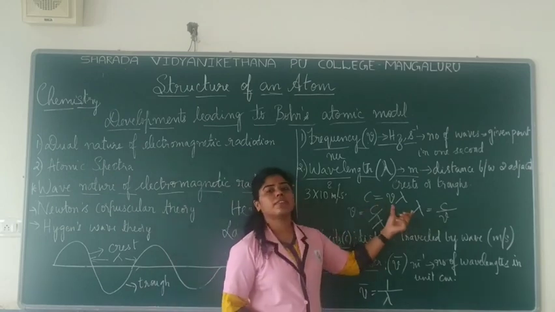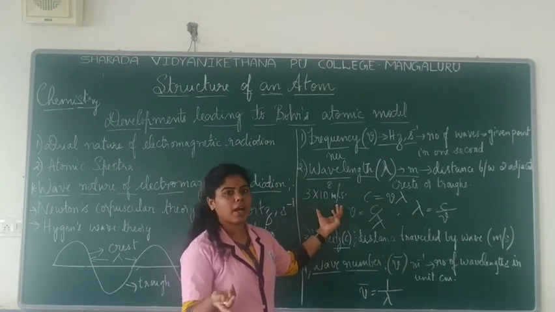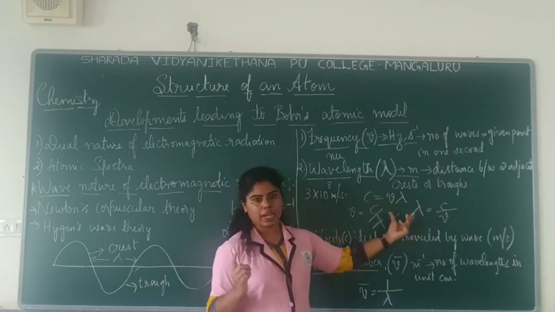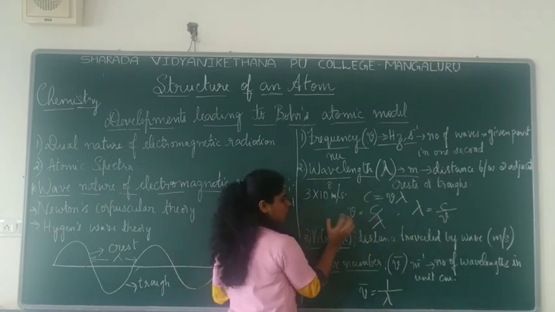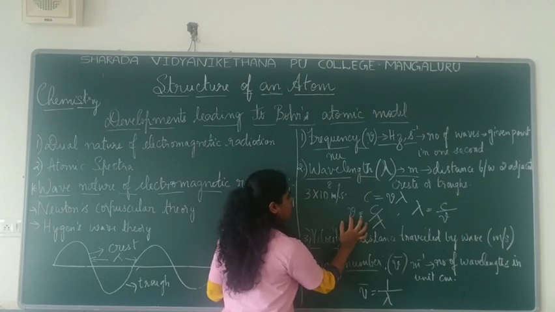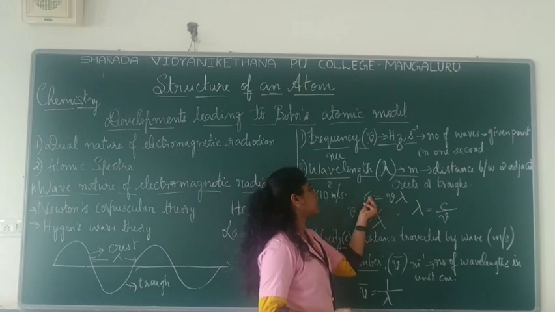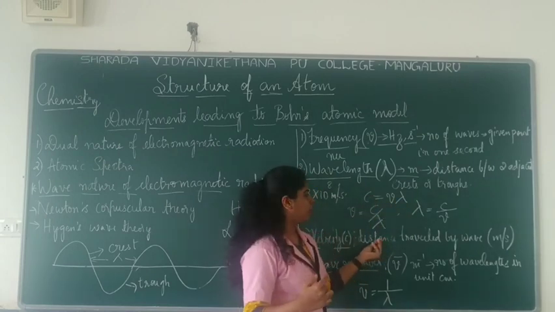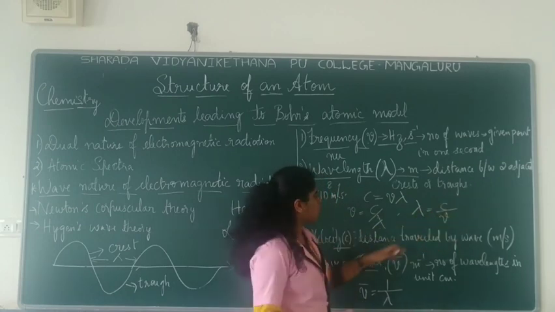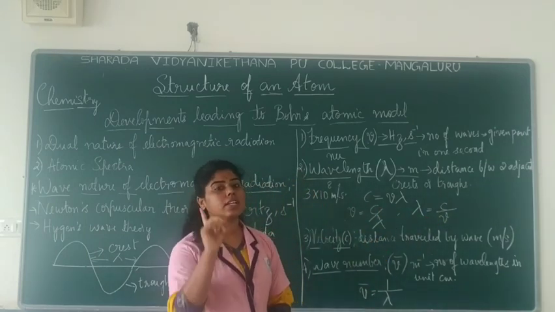Okay. So here, what is the value which remains constant for everything? That is the speed of light, right? 3 into 10 to the power 8 meter per second remains the same. Speed of light remains the same. The other values would vary. So if you have to find the frequency in a particular electromagnetic radiation or in a wave, then you use this formula. You just rearrange them. If you want nu, you write it as c by lambda. Or if you want to find the wavelength, then you write it as c by nu. So here this value remains constant, and then you substitute the other values. Which value remains constant? Speed of light.